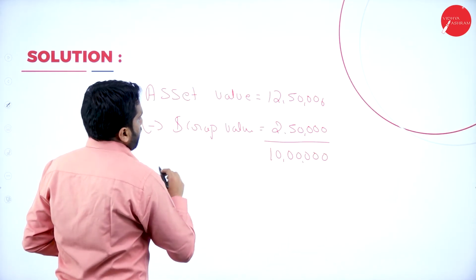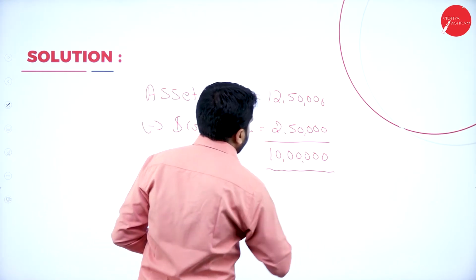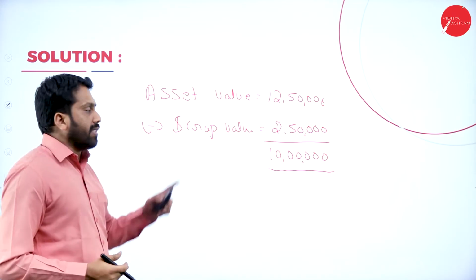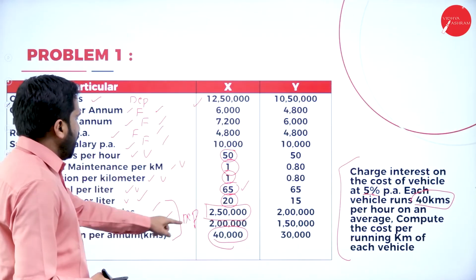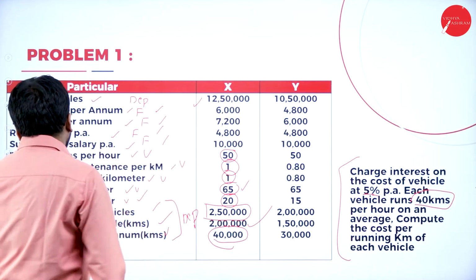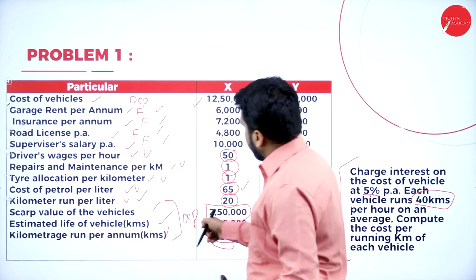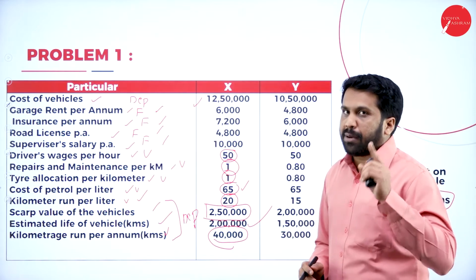So this is your actual value divided by how many kilometers the vehicle runs. The vehicle runs almost 2 lakh kilometers. See, estimated life of the vehicle is how much? 2 lakh. They have not given number of years. They have given number of kilometers.